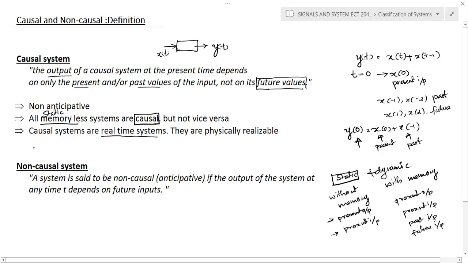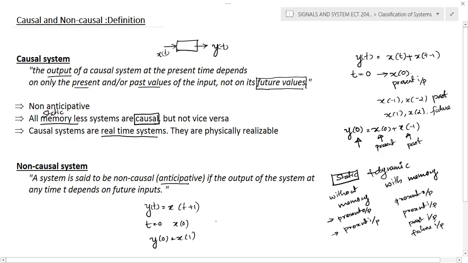And a non-causal system means a system is said to be non-causal or anticipative, means definitely it depends on the future value, if the output of the system at any time may depend on its future inputs. For example, you can write y of t depends on x of t plus 1. So at t is equal to 0, we know that the present input is x of 0, but y of 0 depends on x of 1, which is a future input. At the present moment, there is no input like x of 1.